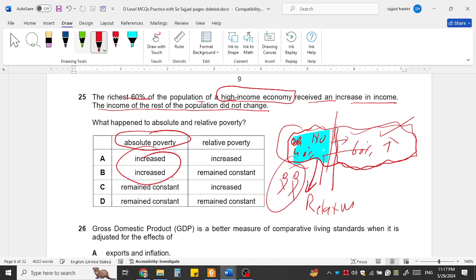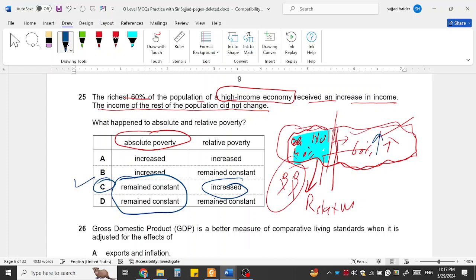No, absolute poverty remains constant because this 40% is receiving the same income. And relative poverty increased because others have more income. So option C is the right option.